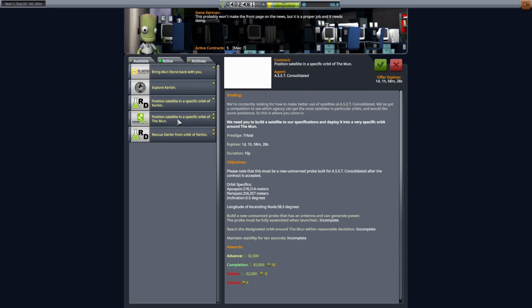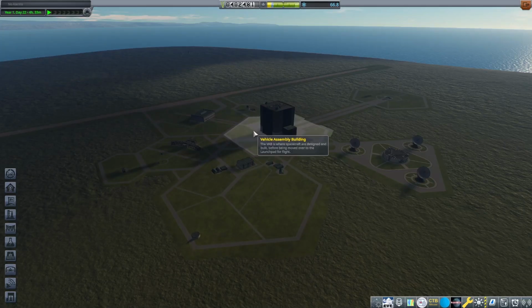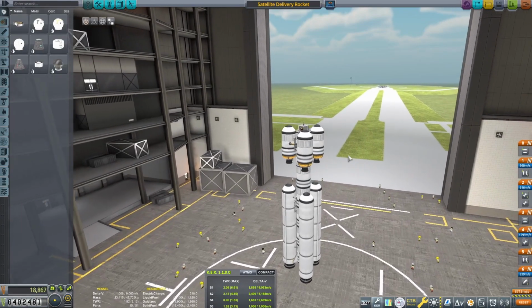Okay, so our active contracts are here. So this is the one. This one needs a new unmanned probe that has an antenna and can generate power. The probe must be fully assembled. Have a thermometer. So it's exactly the same mission, except it needs a Science Junior. So we should just be able to add a Science Junior onto this thing and we should be good.